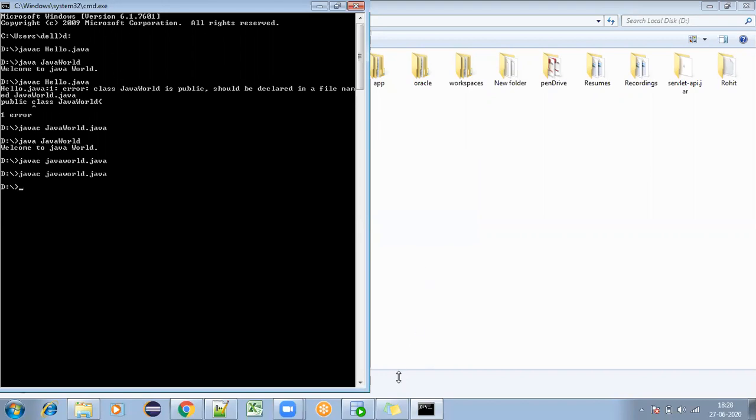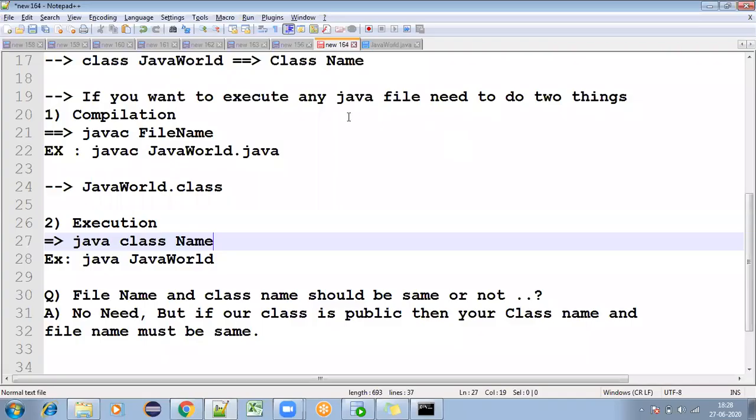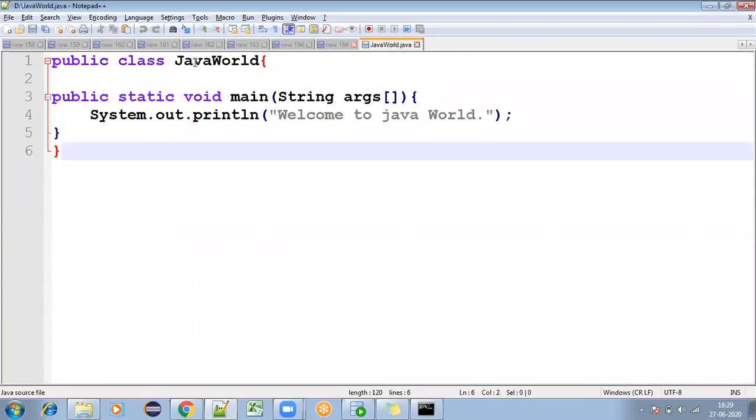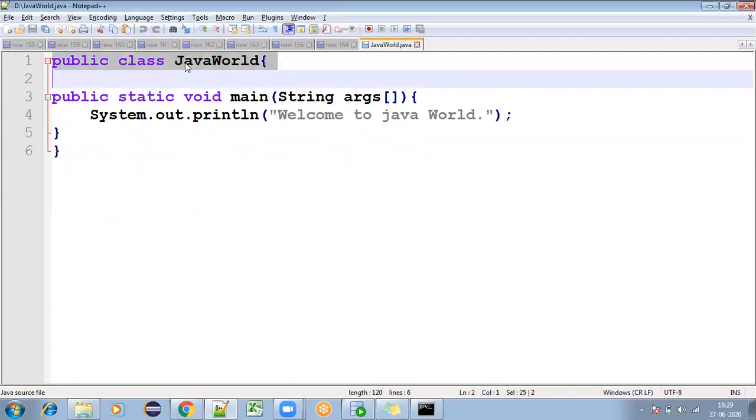But why do we give the first letter as capital in the class name, and the next word's first letter capital? There are some Java conventions we follow. The convention for a class name is that the first letter of each word should be a capital letter and the rest small letters. In any word, the first letter is a capital letter. That is the reason we write it like this.